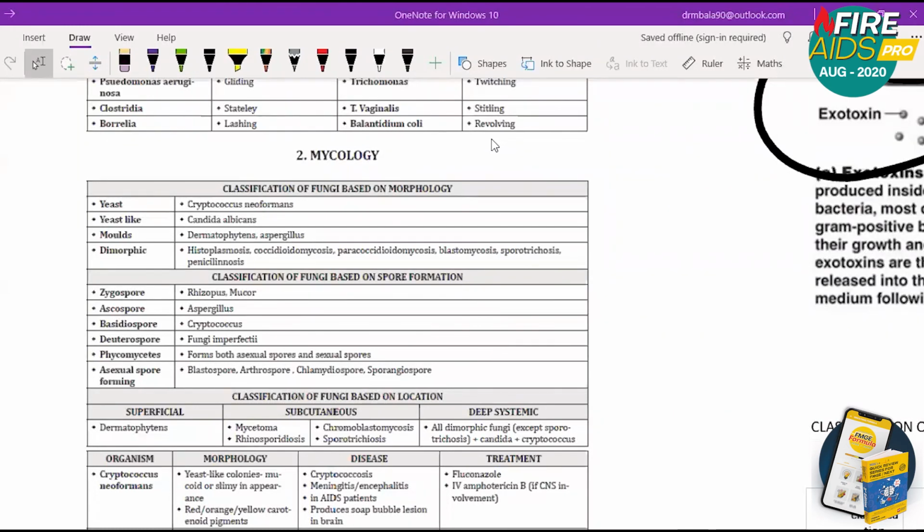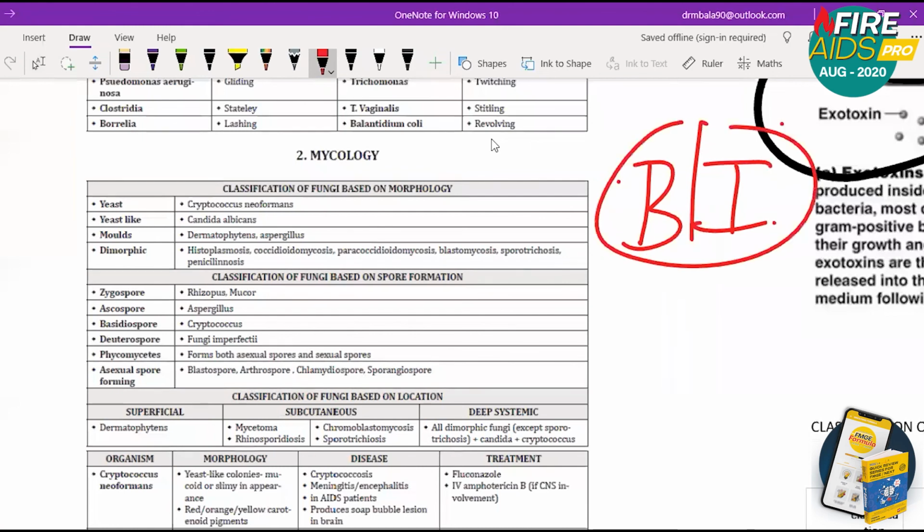Almost for every topic in bacteriology, I have made drawings for you. I have made special mnemonics for you so that memorization should not be an issue. If you see in this entire microbiology, the most important topics are going to be bacteriology and the immune system.